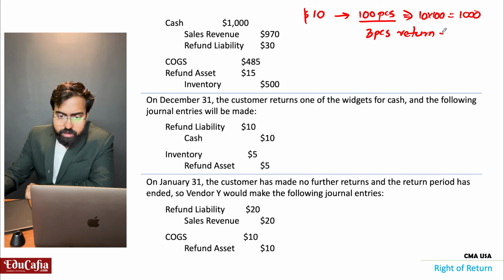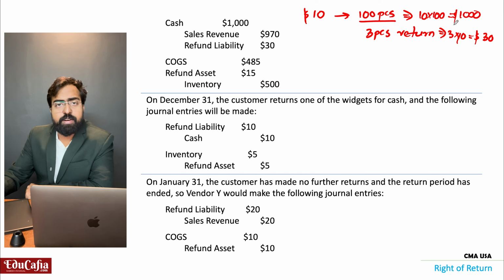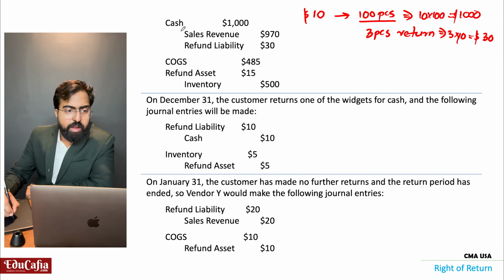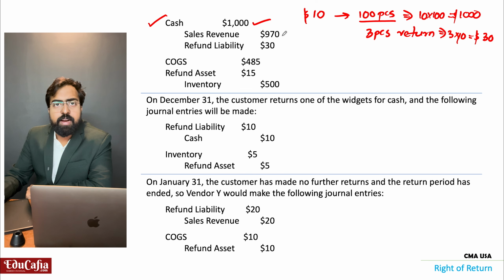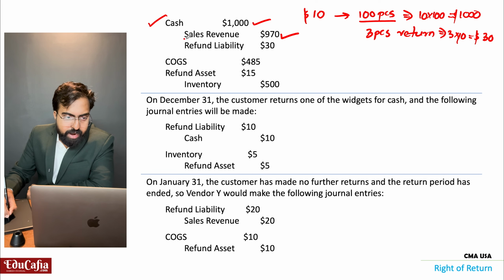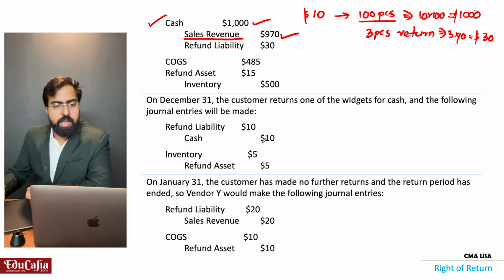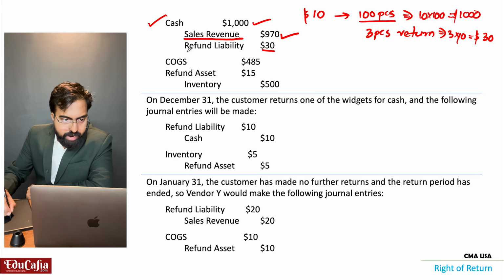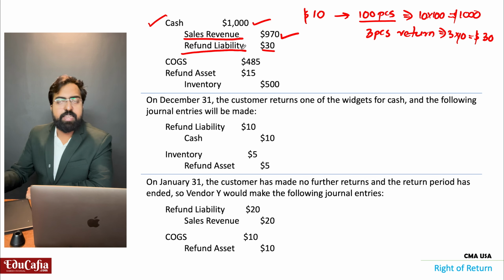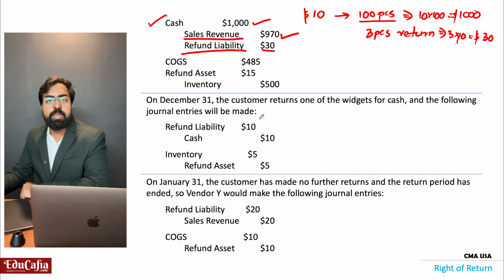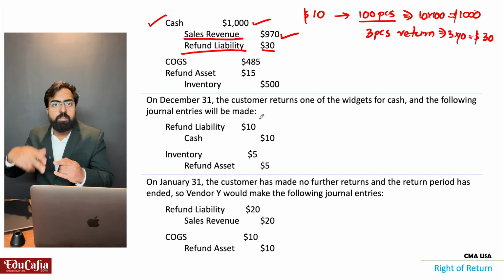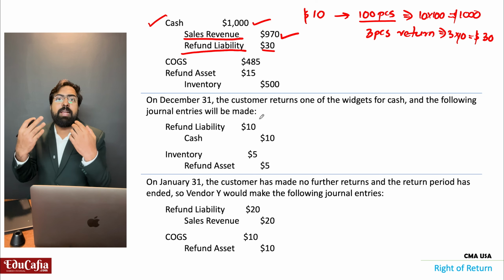So 3 into 10, $30 may return. So what will I do? I received cash 1,000, but in that only 970 I will consider as sales revenue. The balance 30 I will consider as refund liability. Refund liability, because if any returns come, it's my liability to give back that money.